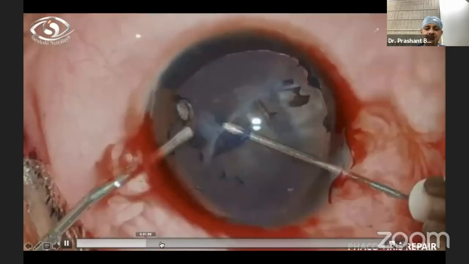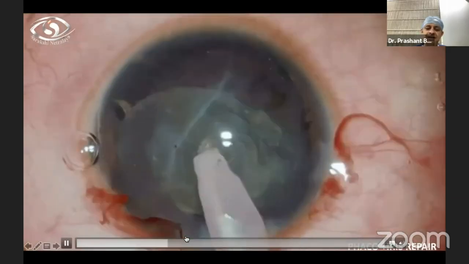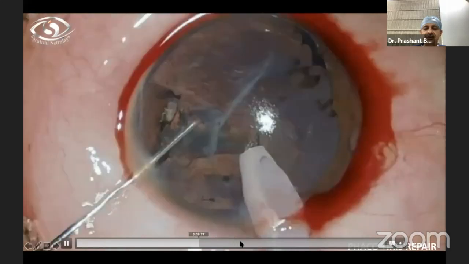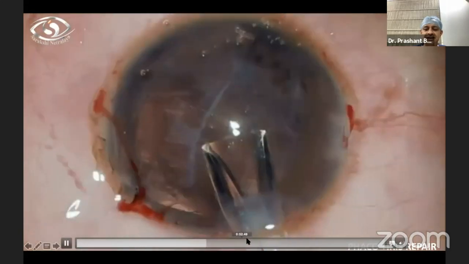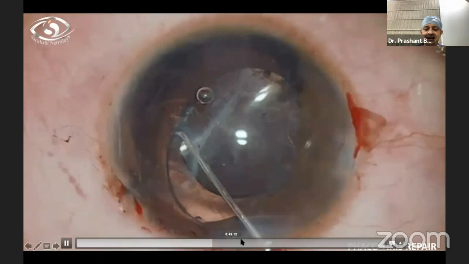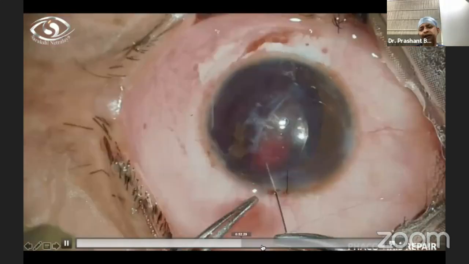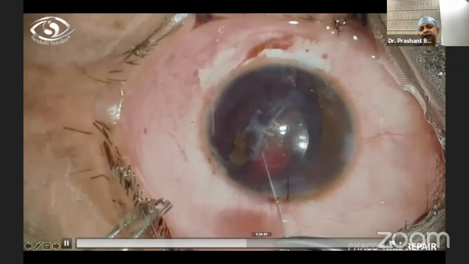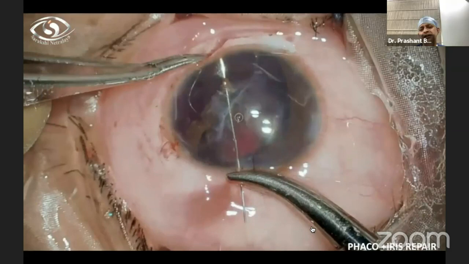Well, we are doing a capsulorhexis through that anterior capsular fibrotic plaque. We managed it. We removed the nucleus, which was relatively easy because it was just grade 1. Putting the lens in the sulcus, and then more importantly, doing an iris repair. For iris repair, you need a bigger field of view and a bigger magnification. Use this system, or I would put it in a different way now, that it has become a device of choice.